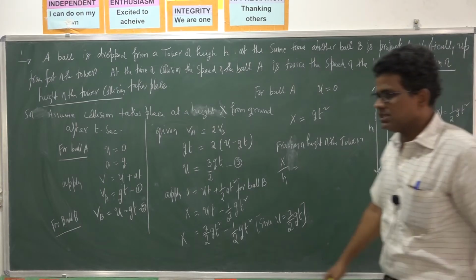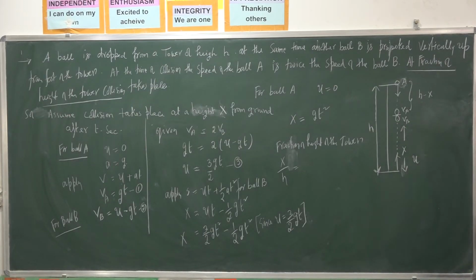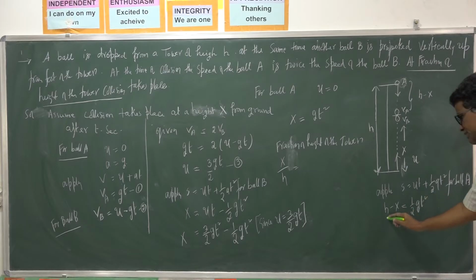S is equal to ut plus half at square for the ball B. Once again I will write here, I apply S is equal to ut plus half gt square for ball A. So for ball A distance travelled is h minus x, initial velocity u is 0, half gt square. So what is h? x plus half gt square.